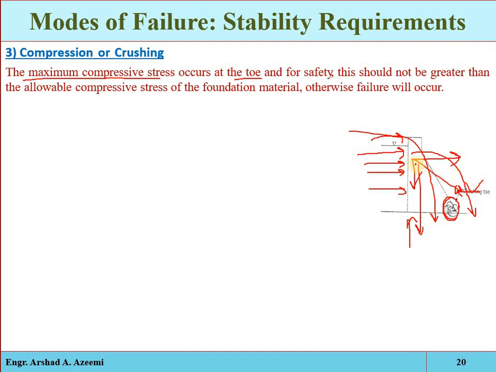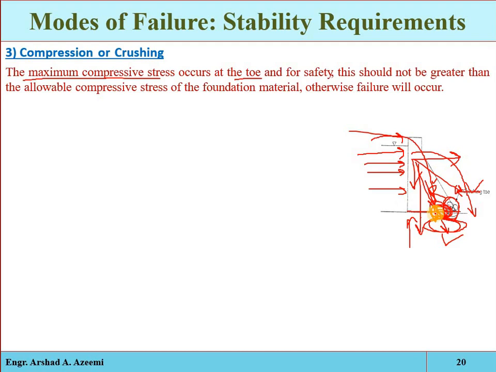But if the resultant lies to the left of the toe, meaning at any point of the base, then some compressive stress is produced. If the maximum compressive stress produced from the resultant force is greater than the allowable compressive stress of the material from which the foundation or the base of the structure is constructed, then the structure will crush at that point.